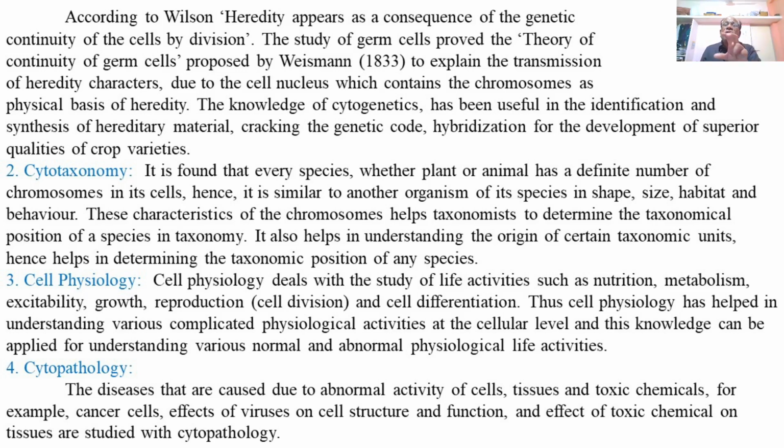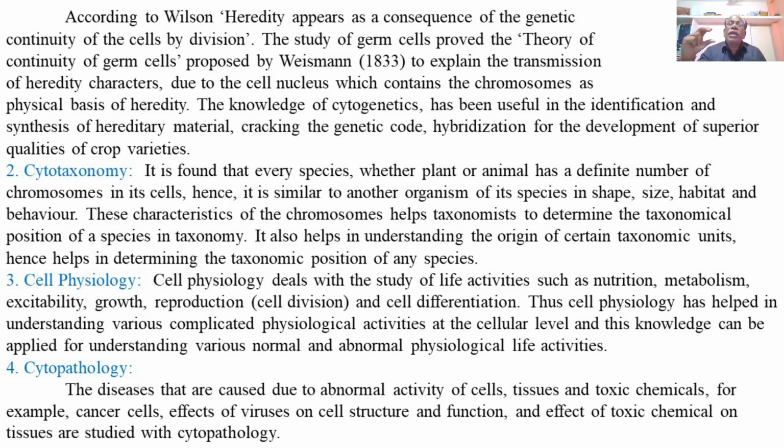This is a consequence of genetic continuity, because genes and chromosomes in the nucleus of the cell are solely responsible for the transmission of characters from one generation to the next. This happens through cell division like mitosis or meiosis. So according to Wilson, heredity appears as a consequence of the genetic continuity of the cell, and this happens by the process of cell division.